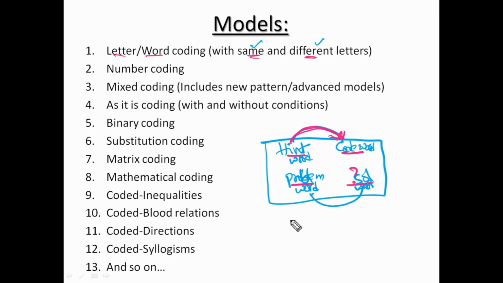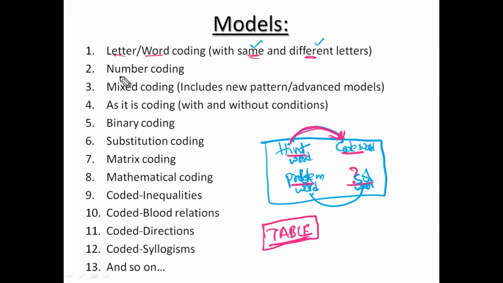Suppose in a certain code language, table is given as table. Then how will chairs be written in the same language? The answer will be chairs only. Table to table, the letters are the same. These five letters will be arranged in different ways, like reverse order, alternative letters, alphabetical order. So all the letters are the same, but they will be in a different order. If at least one letter is different, we have to consider it as a different letter method.